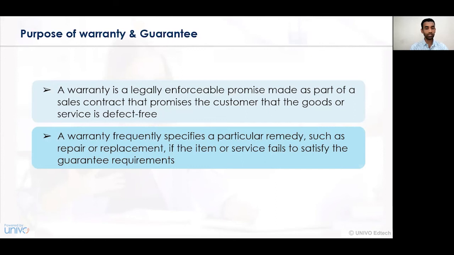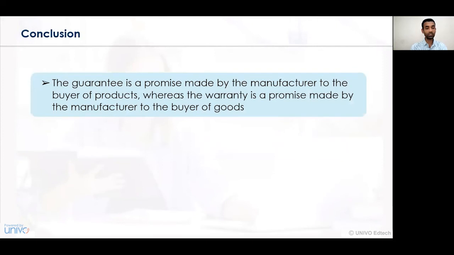The guarantee is always associated with a certain consideration, as if the person does not perform his promises, then the third party will come ahead and try to perform the promises or the obligations. So in this particular case, we have understood that a guarantee is a promise made by the manufacturer to the buyer of the products. So in case the principal debtor, the person on whose consideration the guarantee contract is given, does not perform his promises, then in those particular cases, the warranty contract cannot exist.